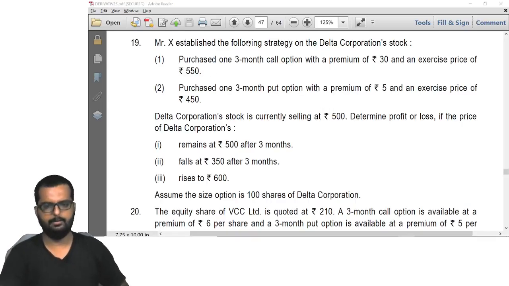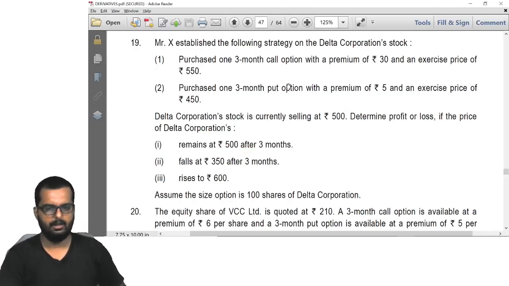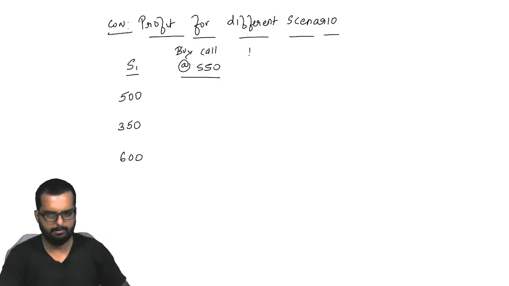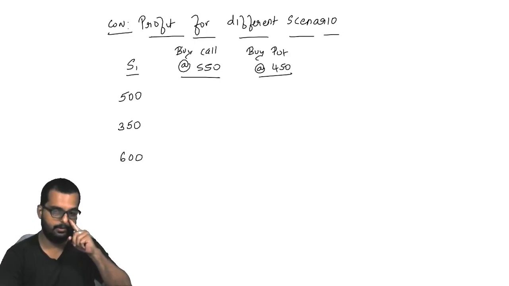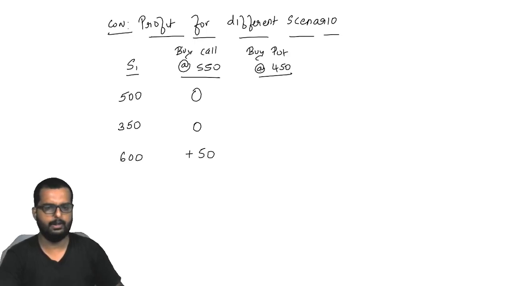So is he buying a call, right? And buying a put, right? So it will be buy call at what price? Buying a call at 550. And the other one would be buy a put at 450. Alright, so right to buy at 550, outside market I can buy for 500, I will lapse, my GP becomes 0. Right to buy at 550, outside market 350, 0. 550, 600 will be what? Plus 50. Right to sell at 450, outside market 500, I will exercise, plus 50. Right to sell at 450, here I will make 100. Here it will be 0.